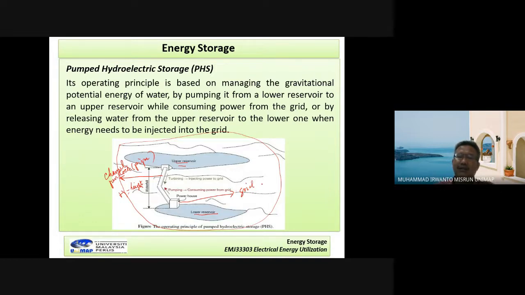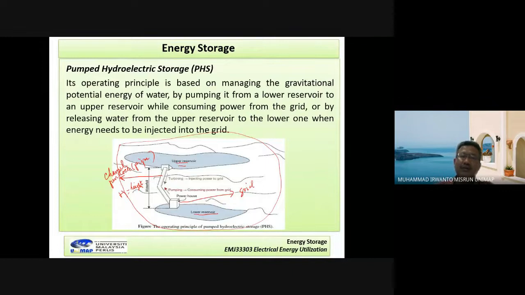When the utility grid operates, the water in this lower reservoir will be pumped through this pipe and goes to the upper reservoir.